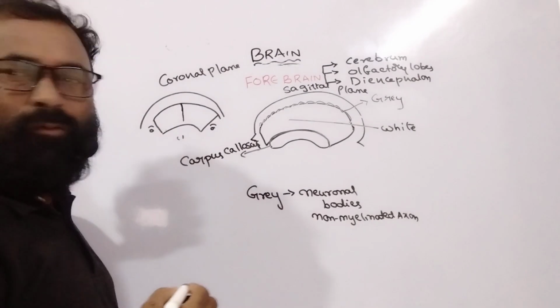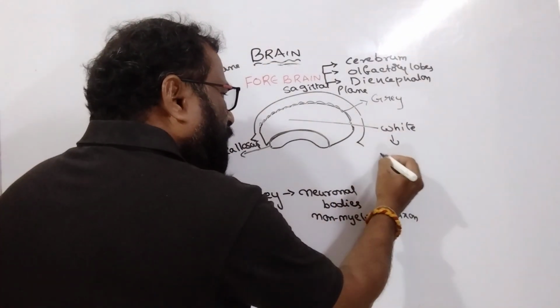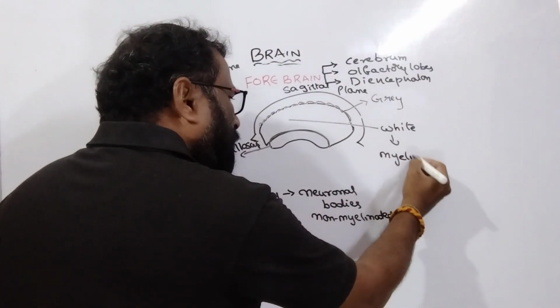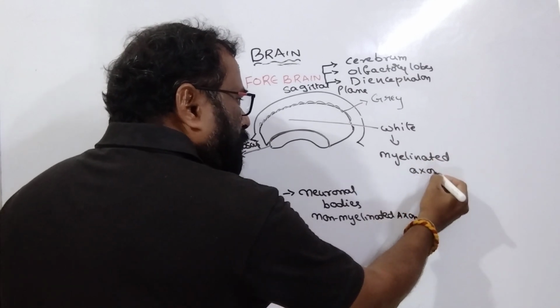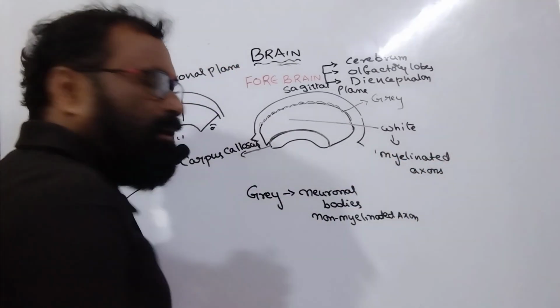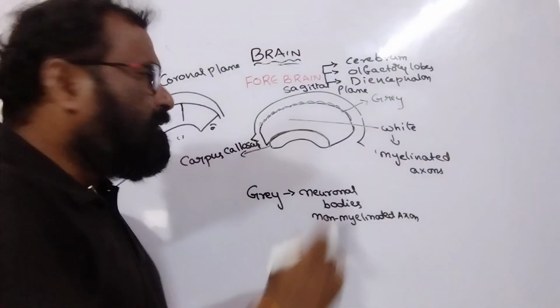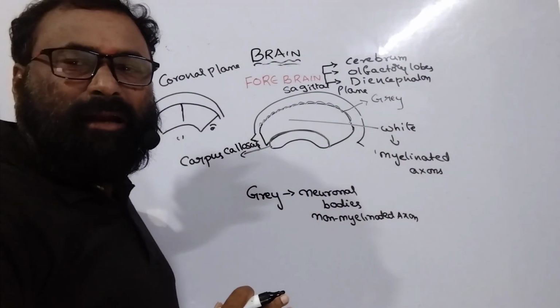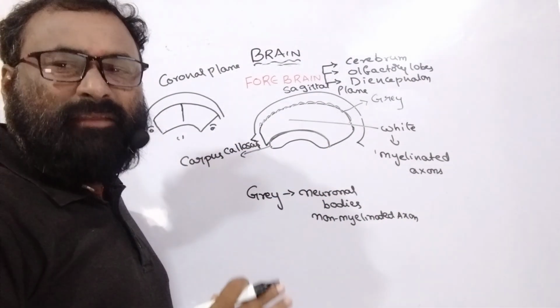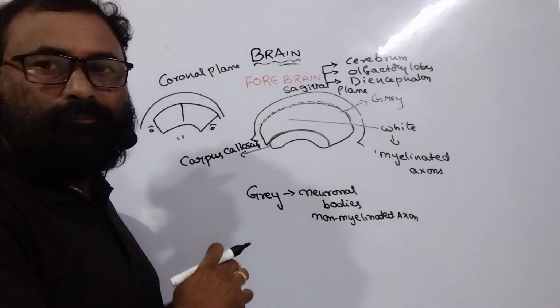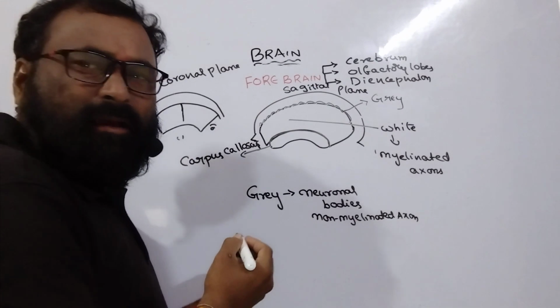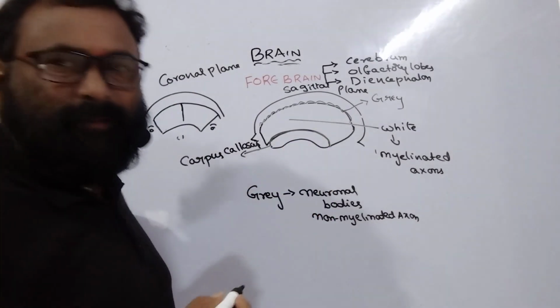Inside, it is white in appearance because it has myelinated axons. The term myelos means white. Due to the presence of myelinated axons, the white appearance is seen within the cerebrum portion of the brain. The outer region is grey, and inside is white.